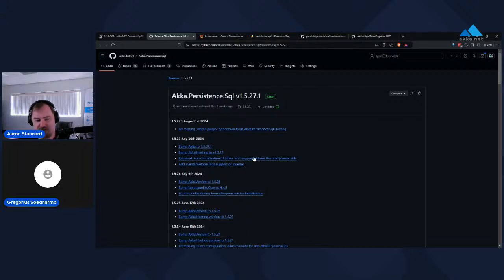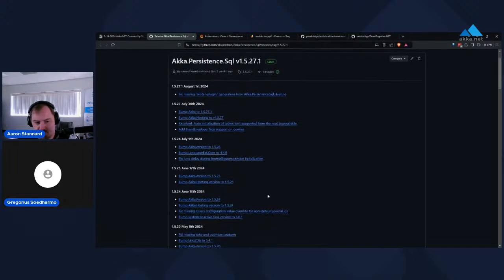So Gregorius fixed this, and he also brought us up to code where now Akka.Persistence.Query will properly include tags on the events that we're querying back. So that's all up and running properly now as well.